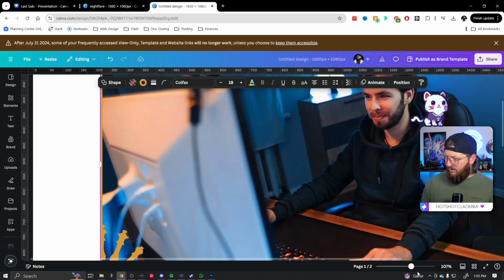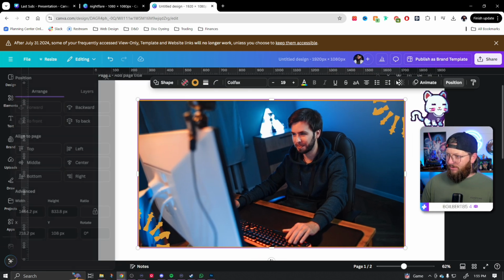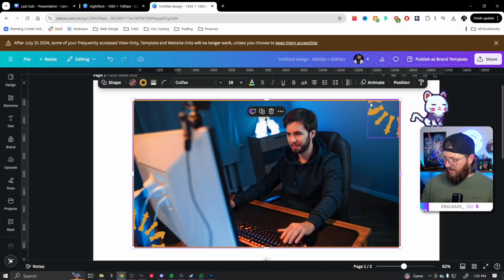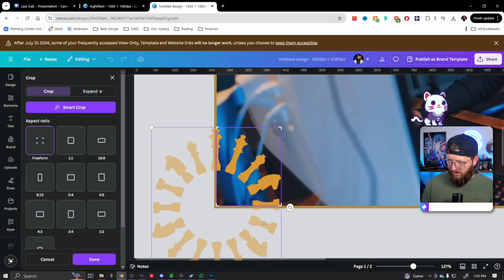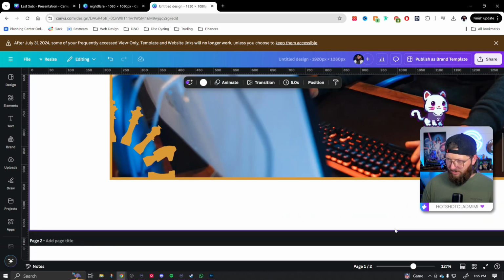So one of the things I want to do is adjust the position so I can actually adjust the things that I want to adjust. And so I'm going to go to position and layers. Layer panel is amazing. And I want to drag this right above the image so these two are on top. And now this one is fine. This one needs some tweaking though. Go to my crop tool, and now I have a lot more control because I can actually go all the way into the middle of the line, and I'm not trying to just go right on the edge of the image. There we go. Perfect.